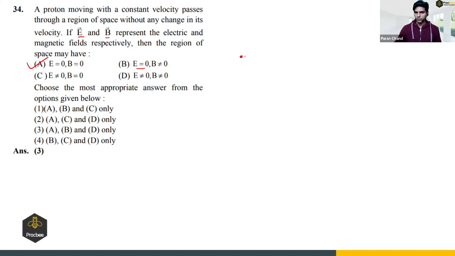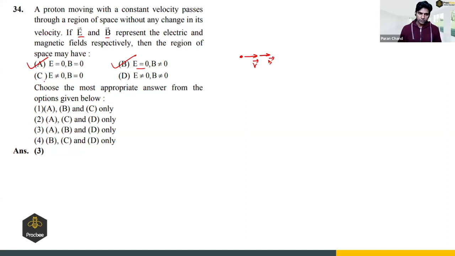Is it possible? Suppose there is a particle which is moving in the right direction. If the magnetic field is in the right direction, then there will be no magnetic force. Clear? When velocity and magnetic field are in the same direction, the magnetic force will be zero. Again, the velocity will not change. So this is possible, right? If B and V are parallel to each other.